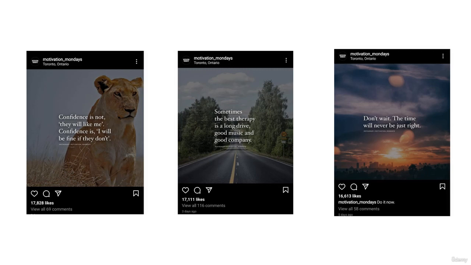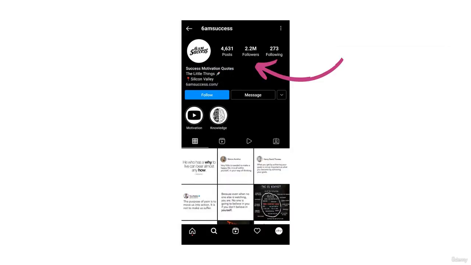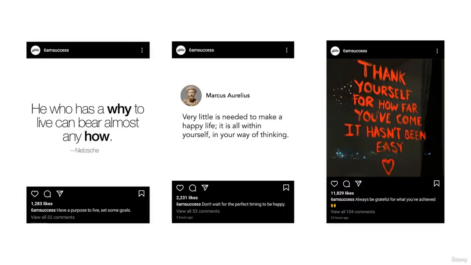Now let's take a look at one more page. The next page is called 6 AM Success, and the number of followers for this page is 2.2 million. The number of likes for one of its posts is 1,000, the second one has 2,000, the third one has 11,829. So what we did is that we took 3 pages. The first one was Wealth, the second one was Motivational Mondays, the third one is 6 AM Success.